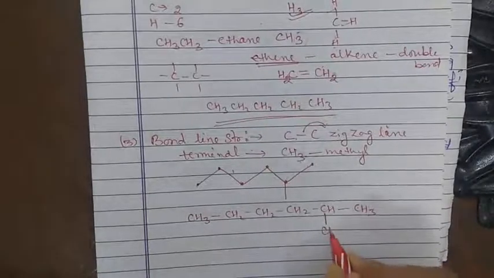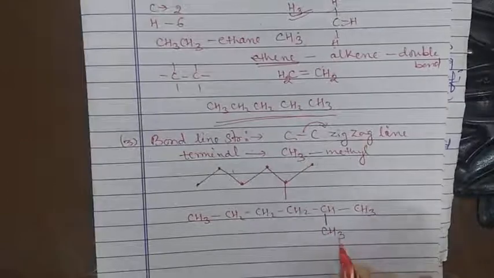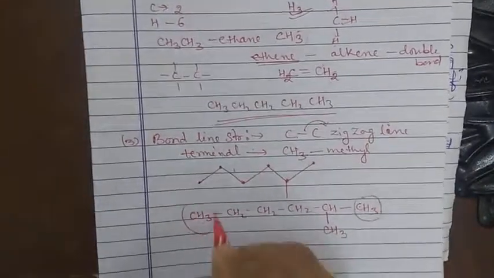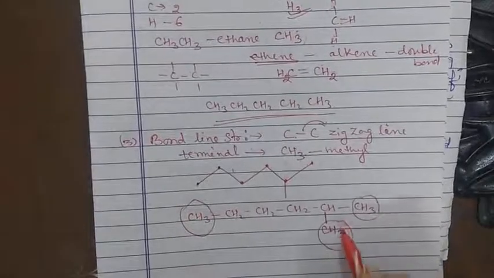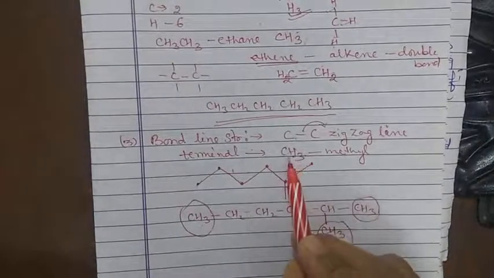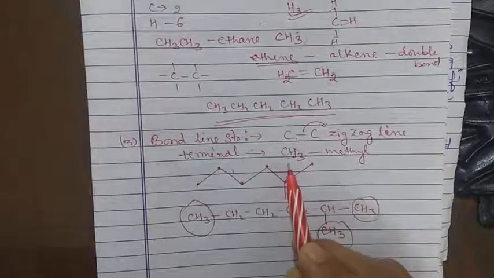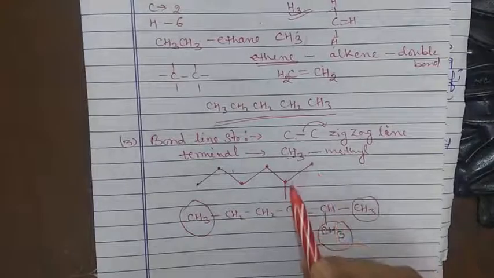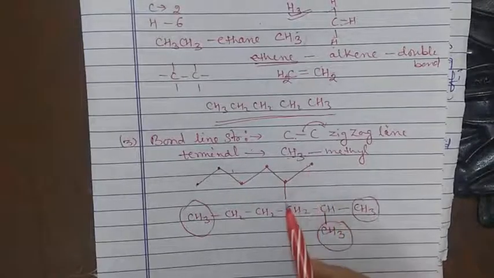This is a methyl group. This is a terminal, this is a terminal, and this one is the terminal. All the terminals are the methyl group, and the representation for the methyl group is CH3. So these are the terminals: this is one terminal, this is two terminal, and this one is the third terminal.